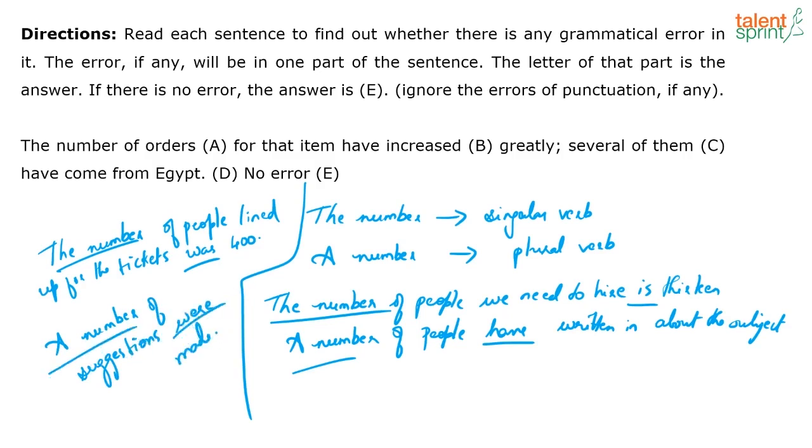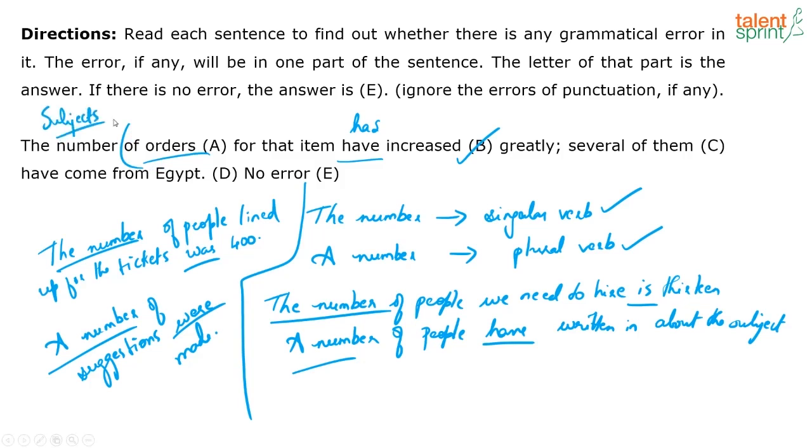A number, were. So, the number, singular verb; a number, plural verb, which means the error is in part B. I need to change "have" to "has," like Mamta has said, right? The number of orders is fine. There's nothing wrong with the plural noun "orders," right? In fact, the subject is the number.